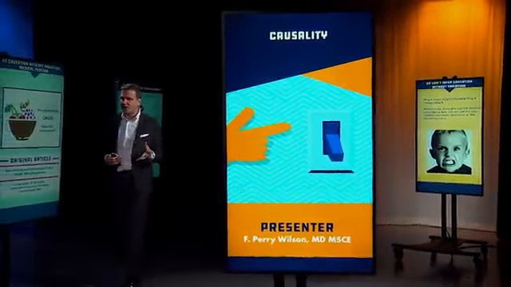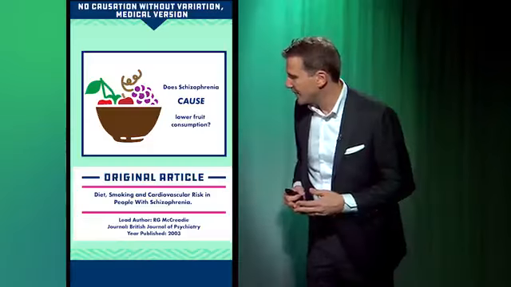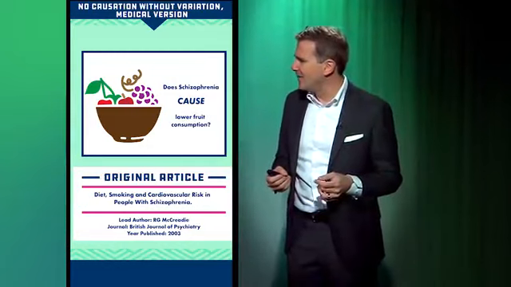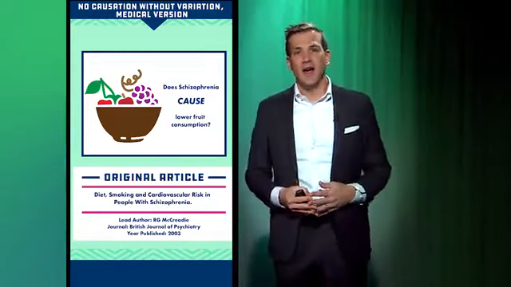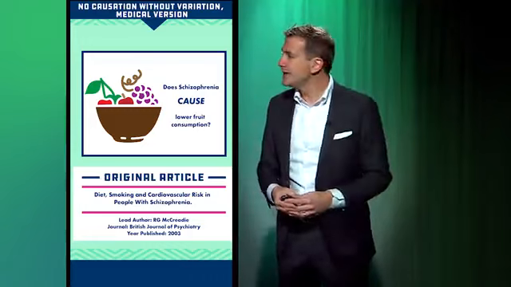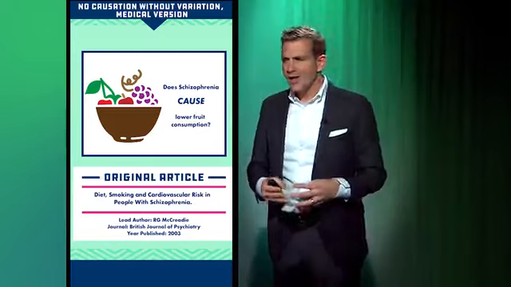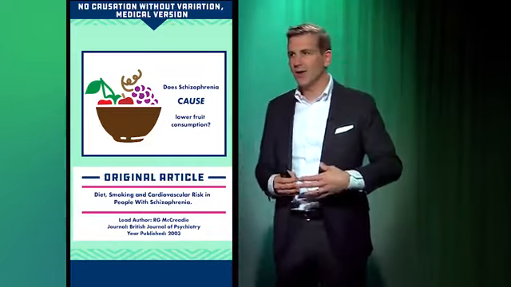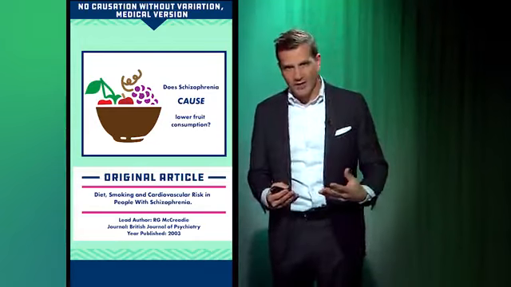This was a study that looked at diet, smoking, and cardiovascular risk among a population of people with schizophrenia. It was about 100 individuals with schizophrenia, and the study basically found that they didn't eat much fruit, and they smoked a fair amount of tobacco and had higher cardiovascular risk overall. Now, the reporting on this study was suggesting that schizophrenia caused reduced fruit consumption, or schizophrenia caused increased smoking.